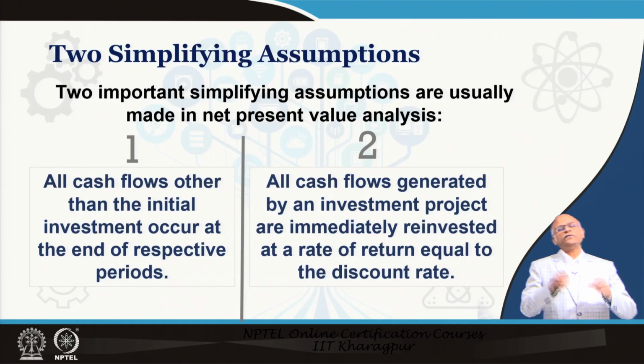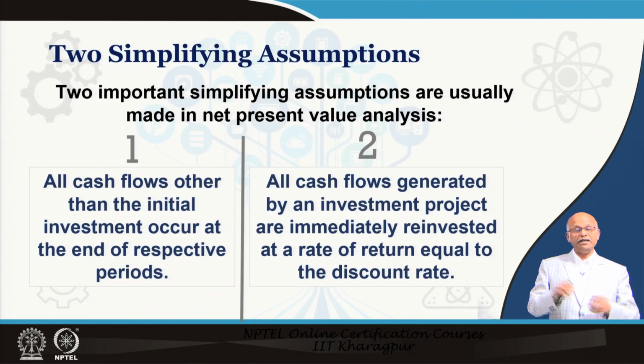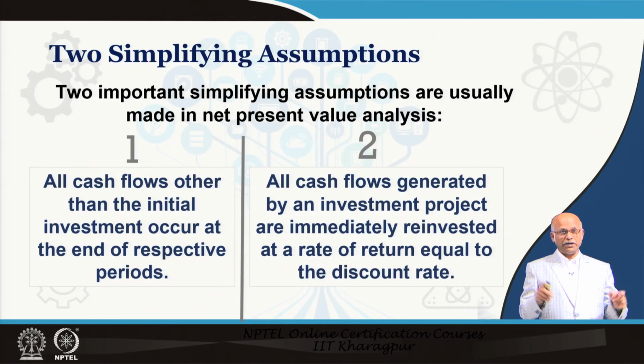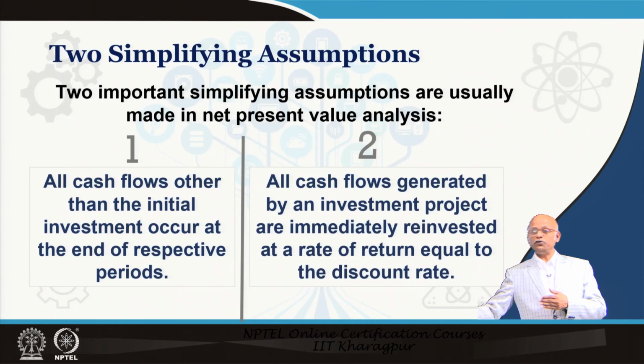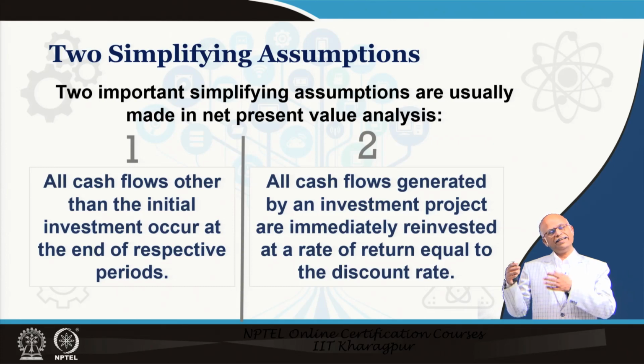Now, this is a very important one. We make two very important assumptions in estimating net present value. Number one assumption is all cash flows other than the initial investment occur at the end of the respective periods, meaning that if some cash flow happens, say, in April, we consider that it is happening in the next year March, because we want to discount that money for the entire year during which it is happening.